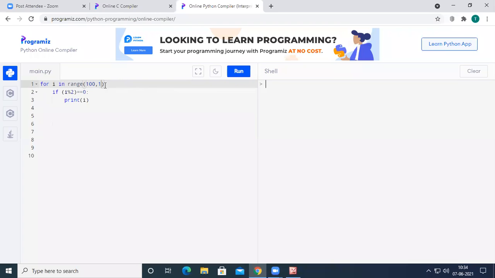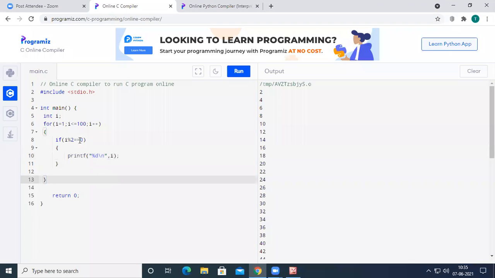So here we have to pass a -1. If I pass -1, I'm going to get the output: 100, 98, 96, up to 2, right?